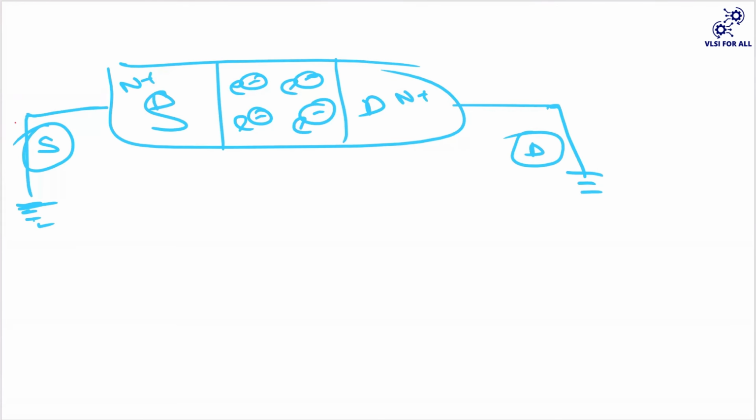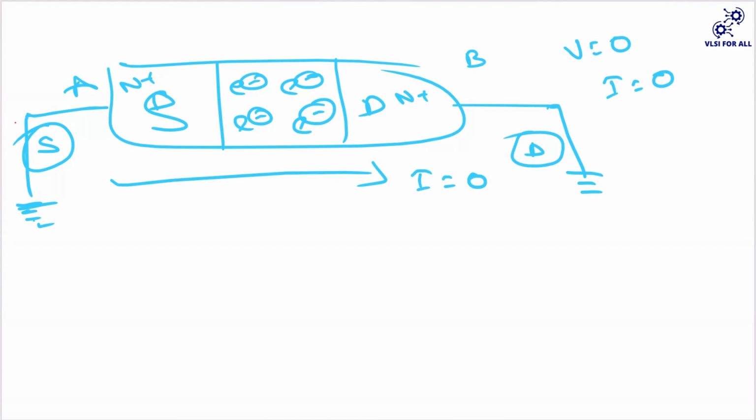Since your source and drain are both at zero, your voltage difference is zero, so ultimately your current will be zero. Even though you got your conduction path in between your drain and source, still there is no current flow because there is no potential difference.